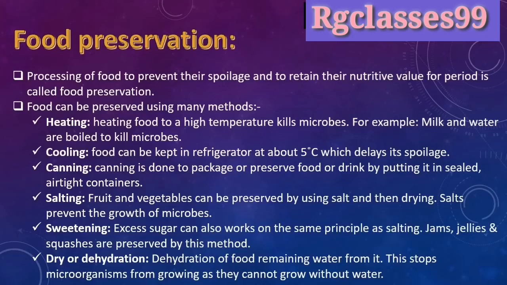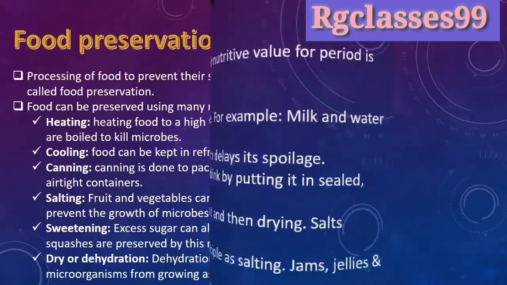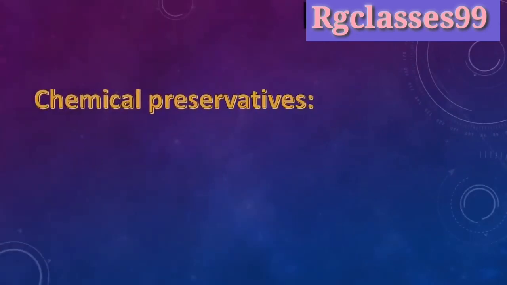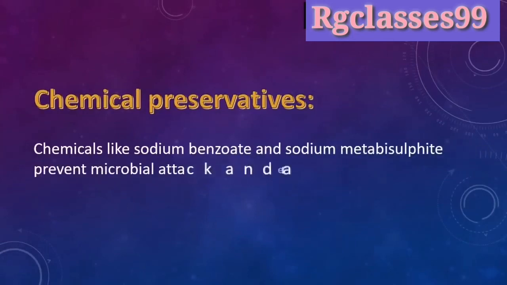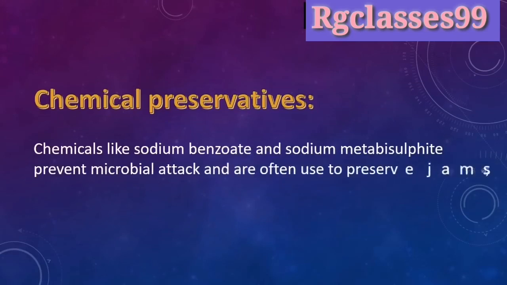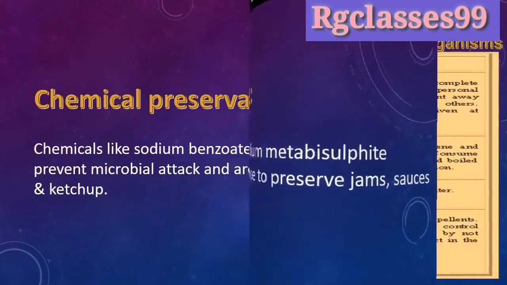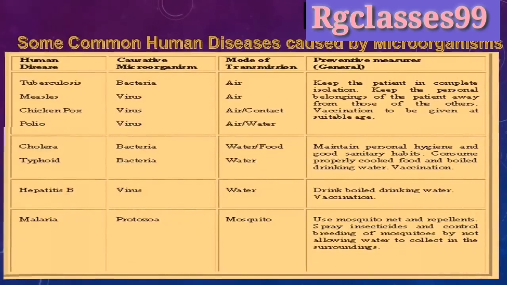Now let's talk about chemical preservation. So what is chemical preservation? Chemicals like sodium benzoate and sodium metabisulphite prevent microbial attacks and are often used to preserve jam, sauce, and ketchup. So this is the process we use to preserve our food. So those are some common human diseases caused by microorganisms.